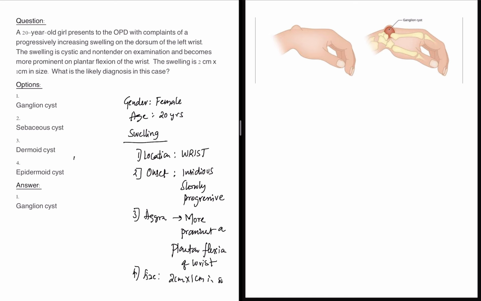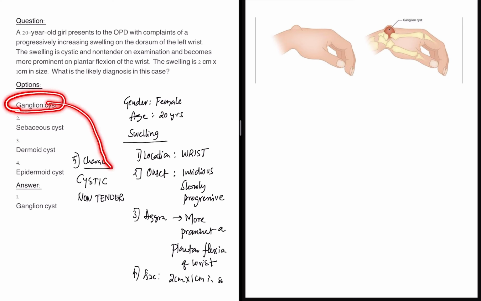And what is the characteristic of the swelling? Very important. It is cystic in nature, and it is non-tender. Any cyst is cystic. A sebaceous cyst is also cystic, a dermoid cyst is also cystic, an epidermoid cyst is also cystic. But the ganglion cyst has a characteristic site: it arises on the wrist.